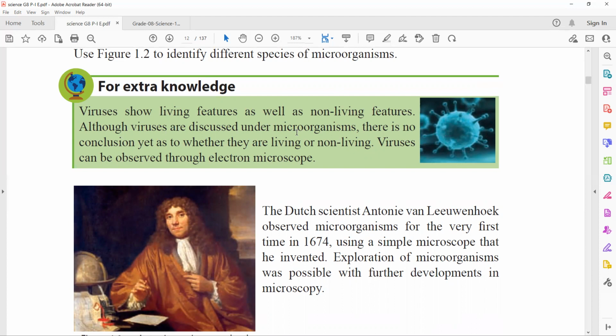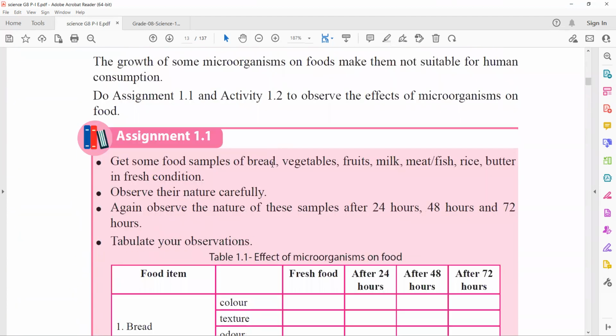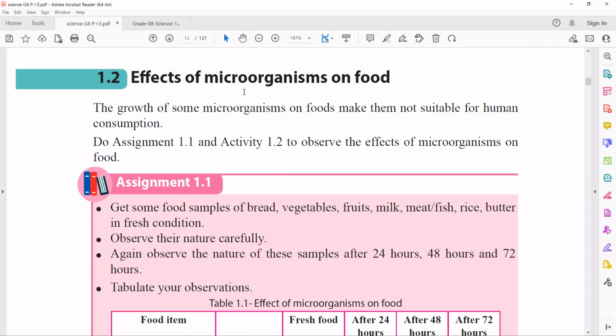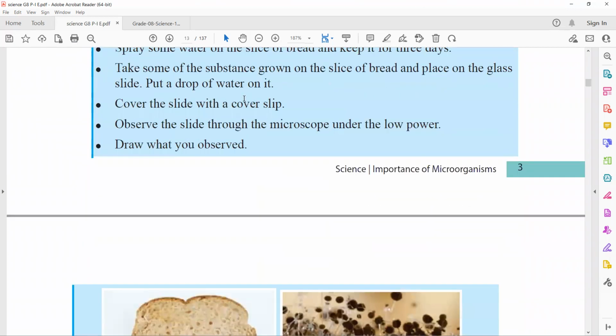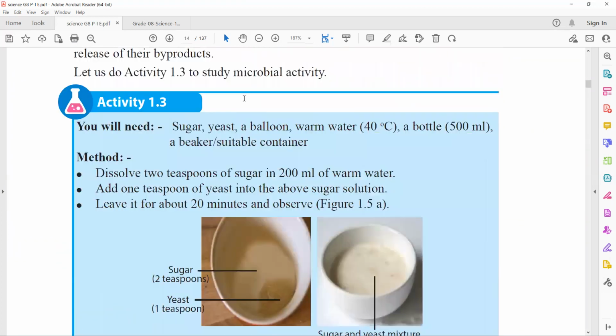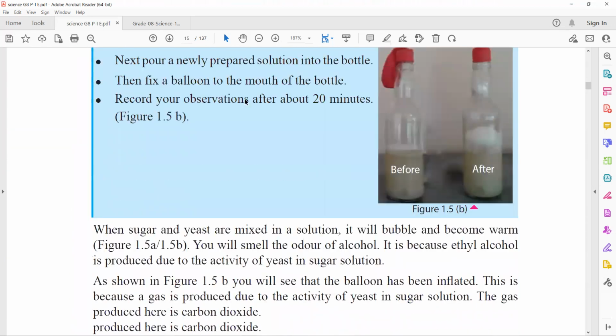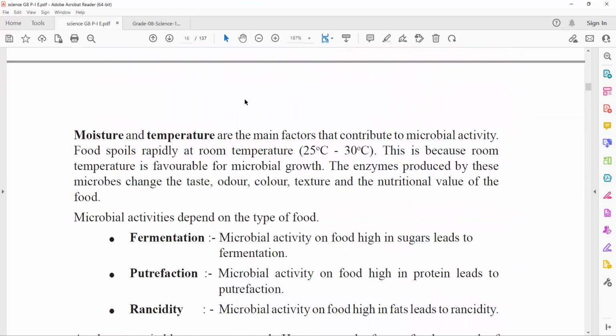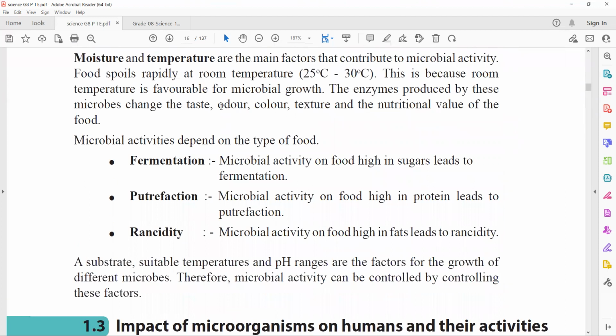After that, we studied the effects of microorganisms. Under effects of microorganisms, we have benefits as well as harms.